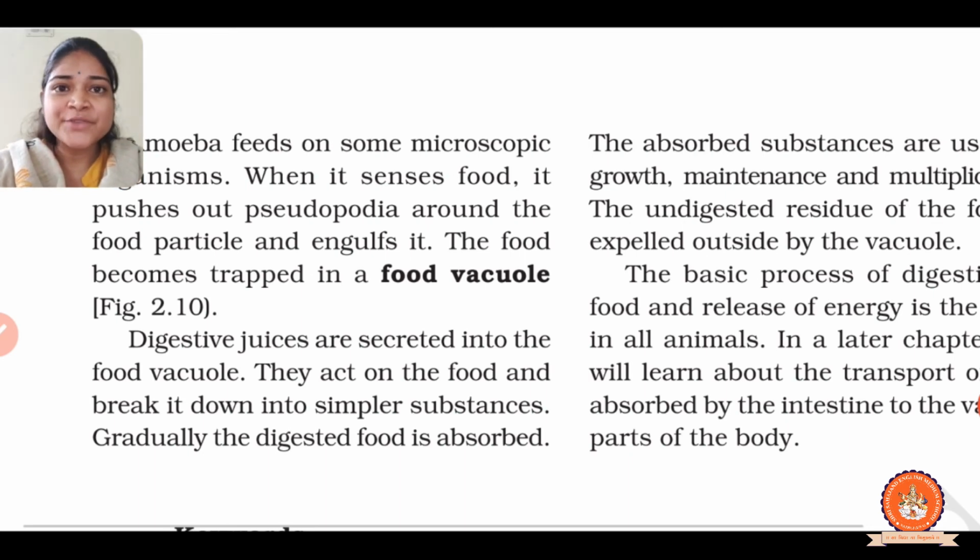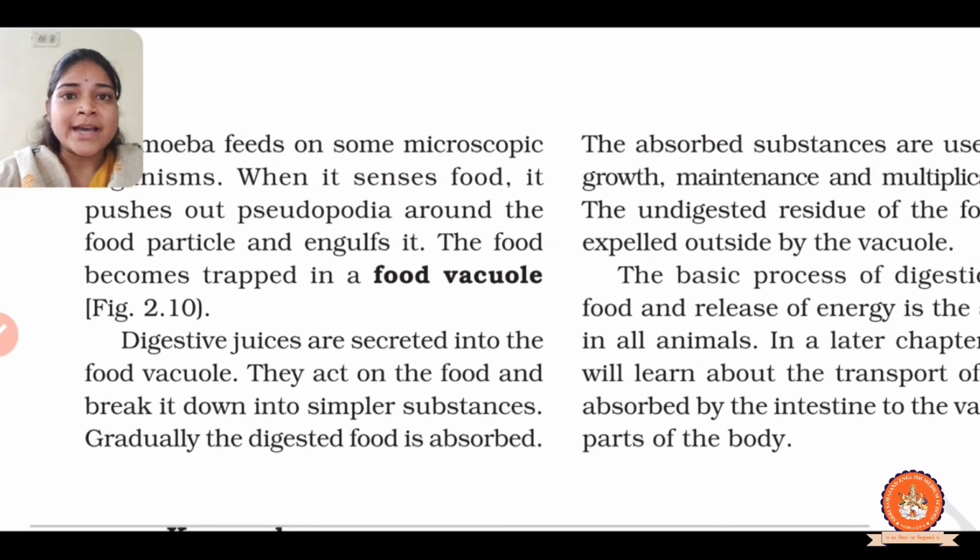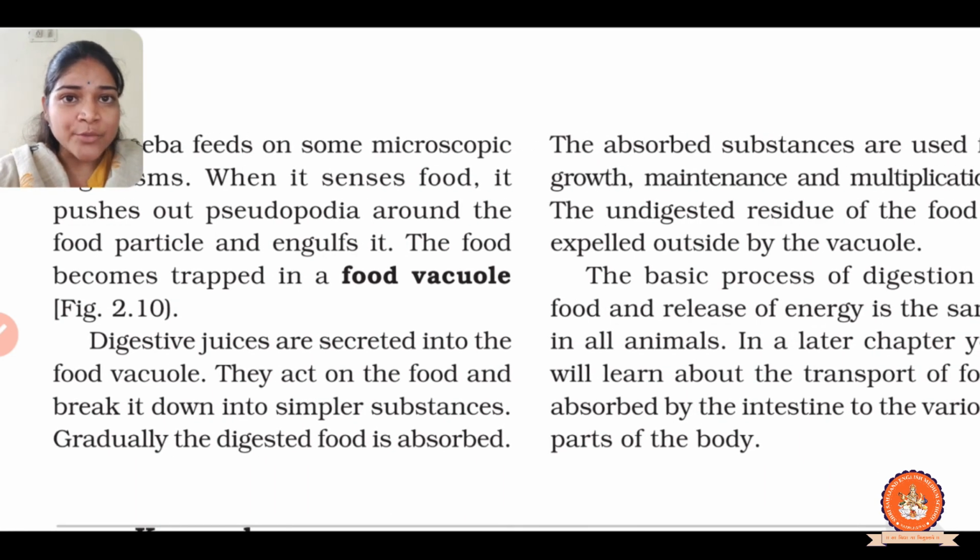So that way the food is trapped in the food vacuole with the help of pseudopodia, and digestive juices are secreted into the food vacuole, and they act on the food and break it down into simpler substances. The complex substances convert into simpler substances, the digested food is absorbed by the amoeba, and the undigested food comes out of the food vacuole.